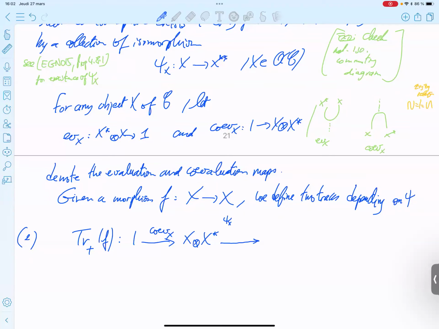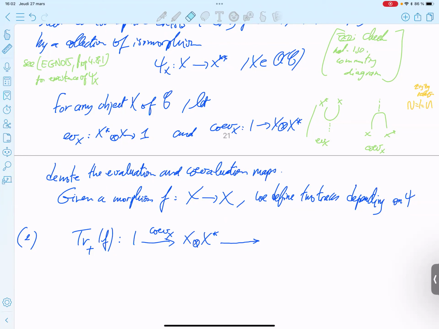Wait. Identity. I made a mistake in my note. So you have X star, so identity.